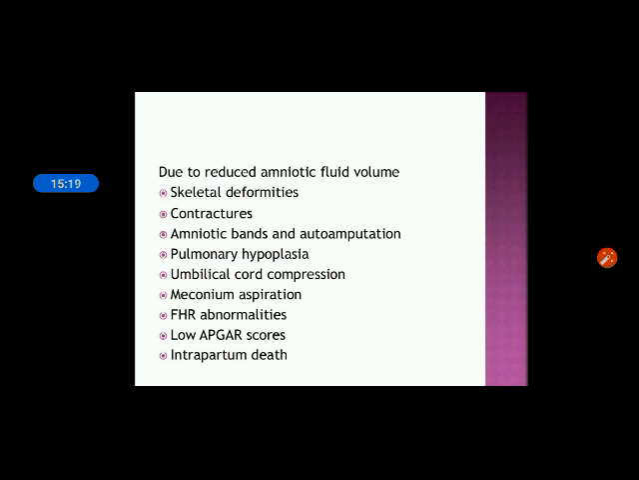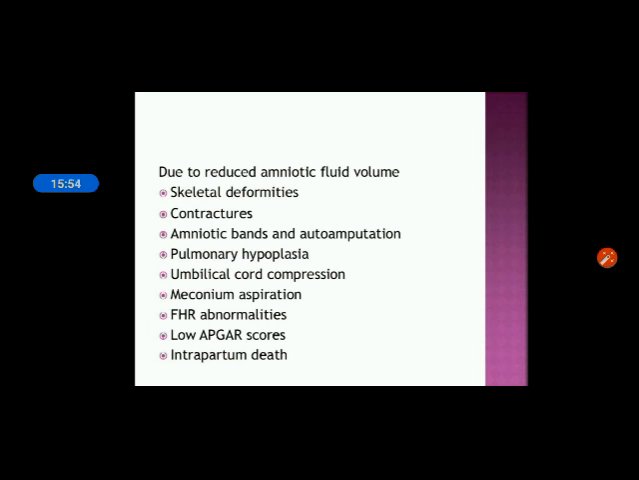The next is pulmonary hypoplasia. Pulmonary hypoplasia means incomplete development of the lungs due to the low number or size of bronchopulmonary segments or the alveoli. So that also causes complications. Then umbilical cord compression, because of lack of amniotic fluid, the umbilical cord will be compressed. The next is meconium aspiration. In that condition, there will be more chances of aspiration of the meconium by the fetus.